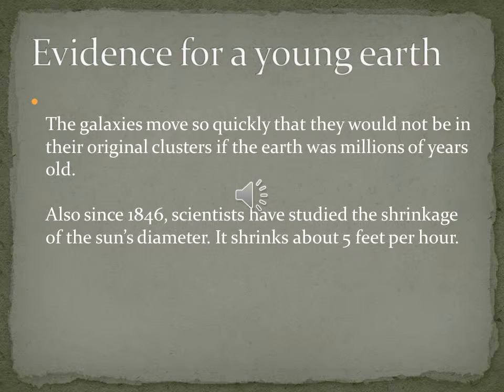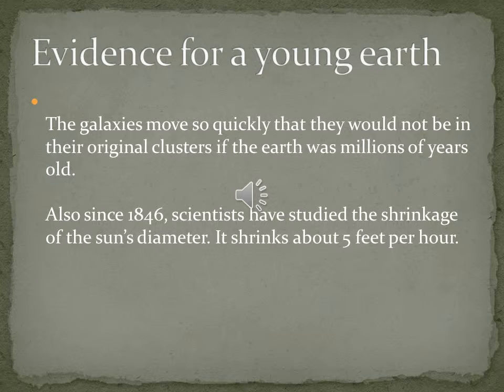Evidence for a young Earth. Evidence has shown that a young Earth, as shown in the creation theory, is a better explanation than Earth being millions of years old, as shown in the primordial soup theory. For example, galaxies are always moving at a fast pace. If the Earth was millions of years old, the galaxies would not be in their original clusters. They would be broken apart.